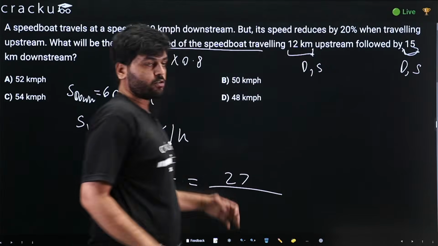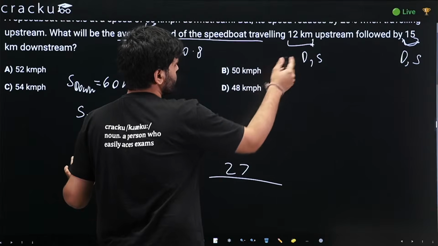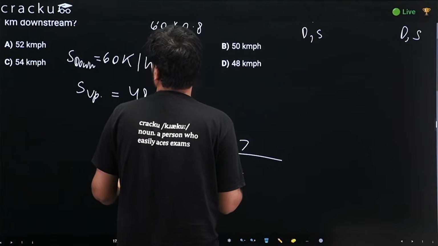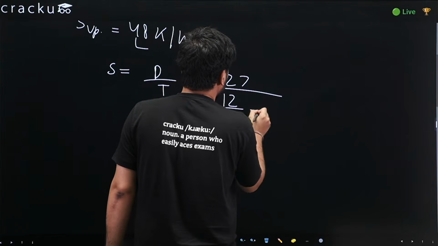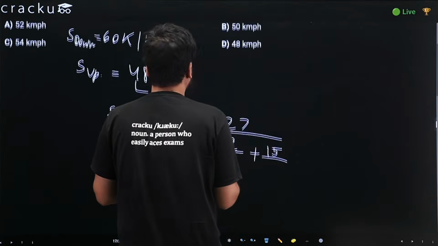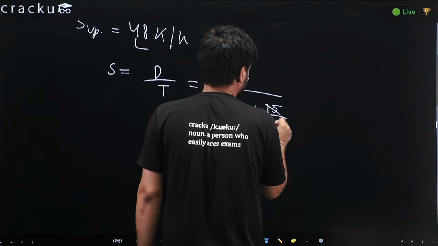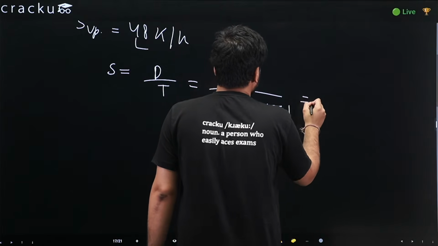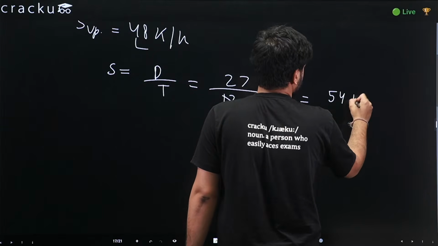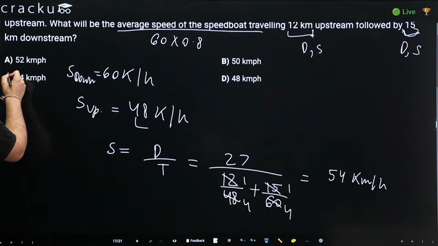Can we calculate the time? Yes. It would be d by s for both: distance 12 upstream upon speed 48, plus distance 15 upon speed 60. So this would come out as 54 kilometers per hour. This would be the average speed. So it would be option C.